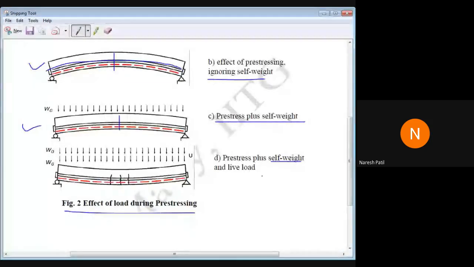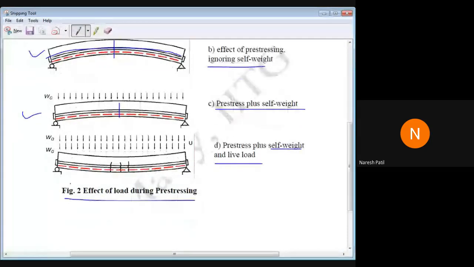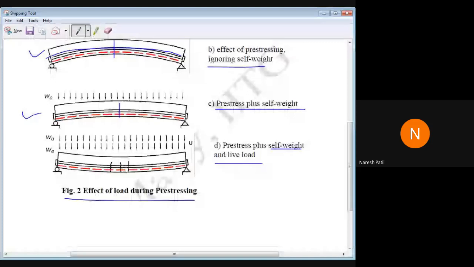So because of the self-weight and the live load, it will bend in the downward direction. Yes, because as the load goes on increasing, it will bend towards the downward direction, and it may develop cracks. It may develop cracks. Okay, this is the mechanism, or these are the activities that take place in the pre-stressing system.